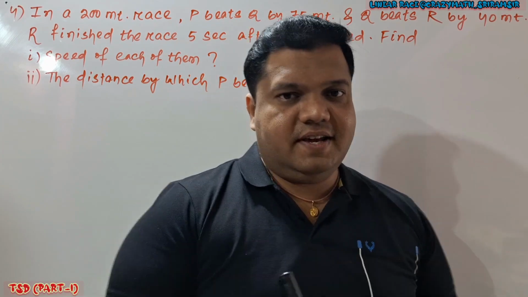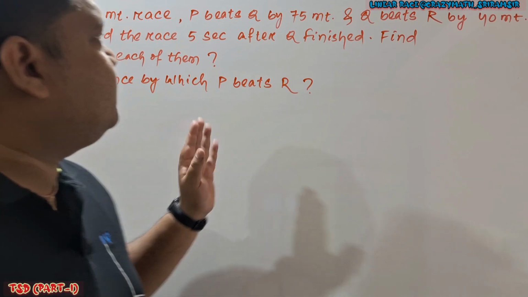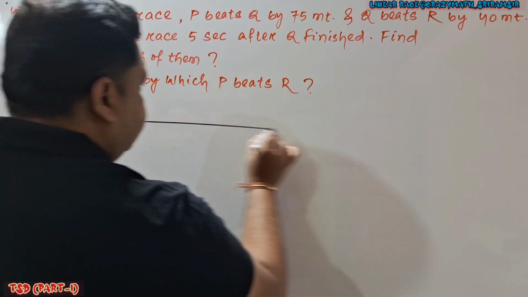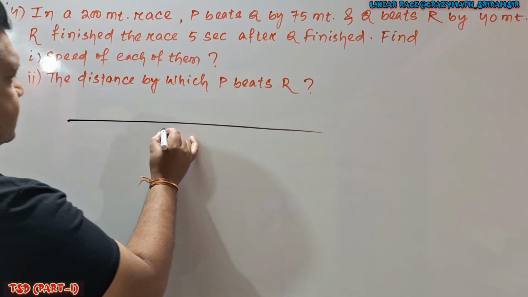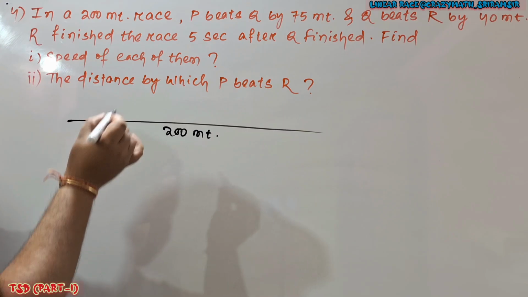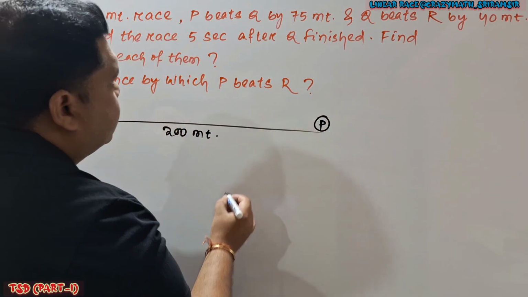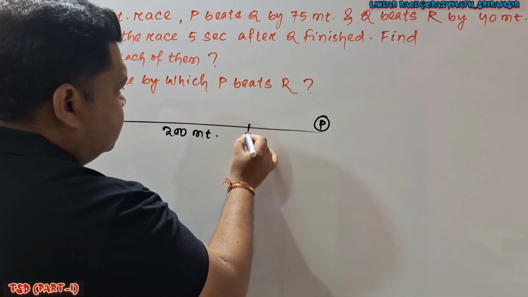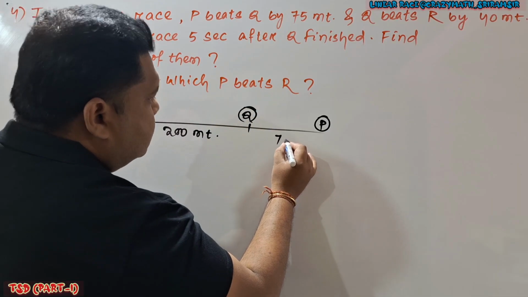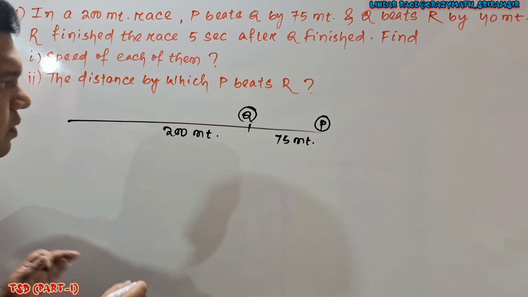Question number 4 here. In this question, in a 200 meter race, P beats Q by 75 meter. Okay. So here track length is given 200 meter. And here it is given P beats Q by 75. That means when P reached here, this is the position of Q. Okay. And Q was 75 meter behind. So P beats Q by 75 meter.